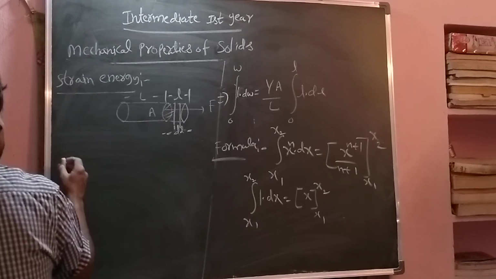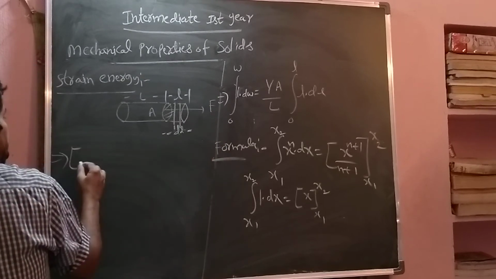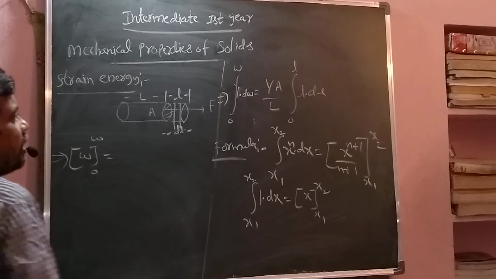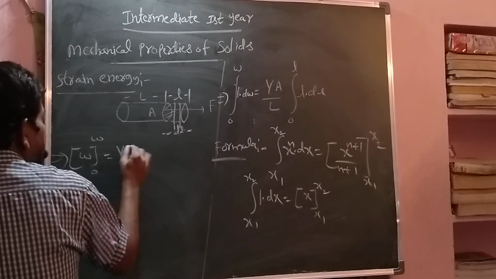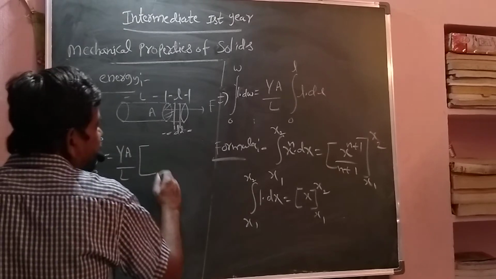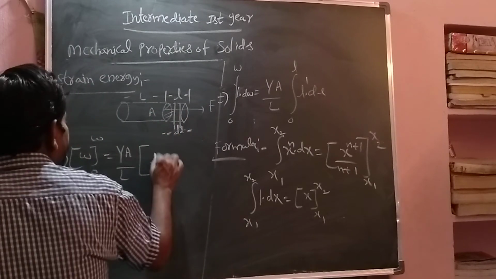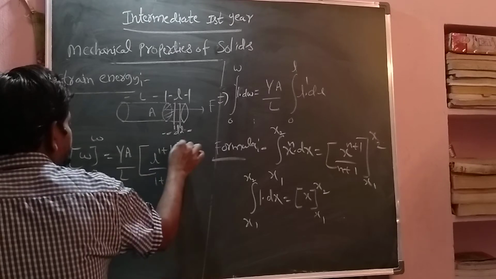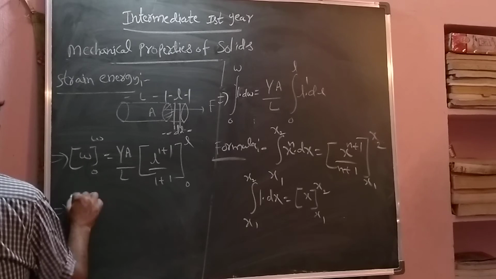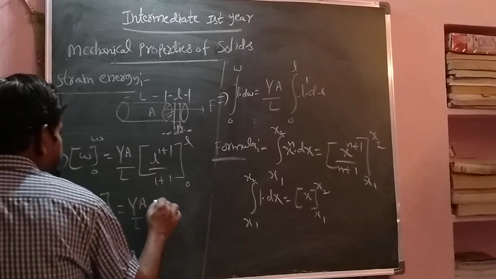Again capital Y, A by L. Here l means l power 1, so l power 1 plus 1 by 1 plus 1, and what are the limits? 0 to L. Now W minus 0 equals capital Y, A by L, here we are writing this as L square by 2, limits from 0 to L. So W minus 0 we write as W. So that equals Y A by L.